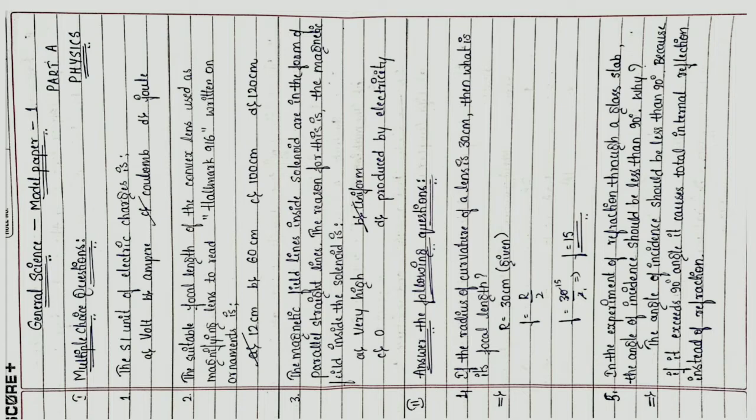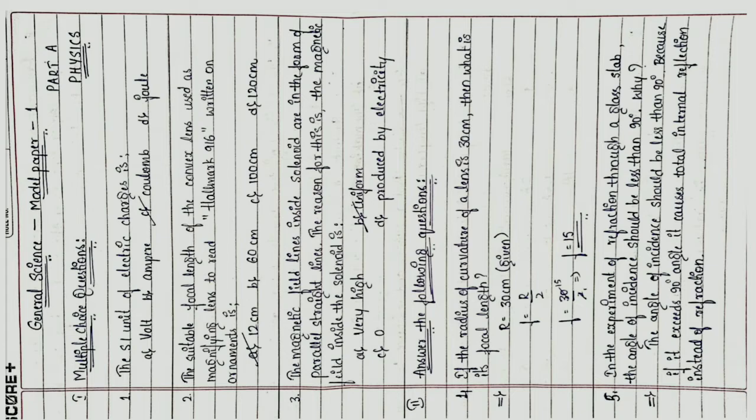Third question, the magnetic field lines inside solenoid are in the form of parallel straight lines. The reason for this is the magnetic field inside the solenoid is option A very high, option B uniform, option C 0, option D produced by electricity. Roman number 2, answer the following questions.